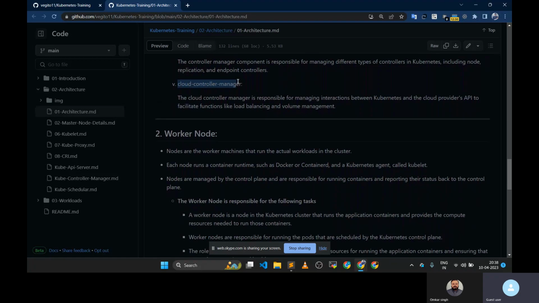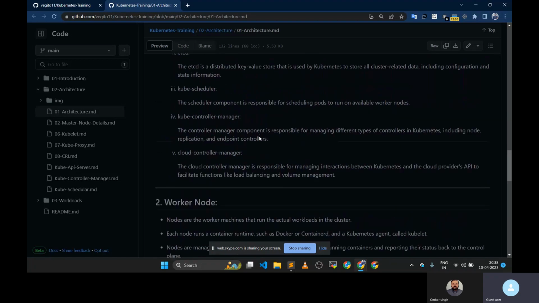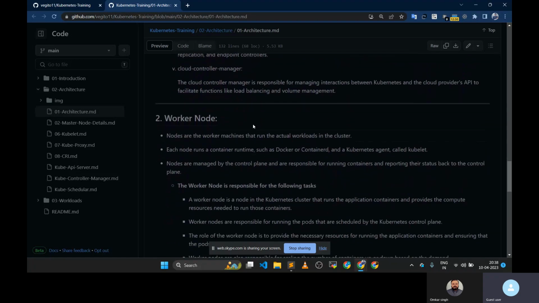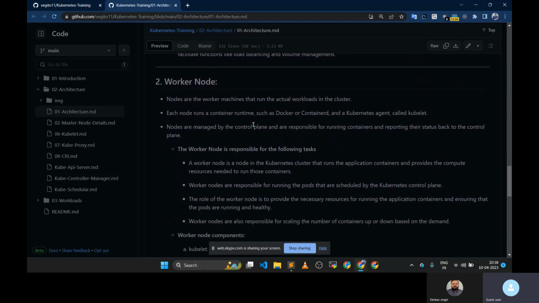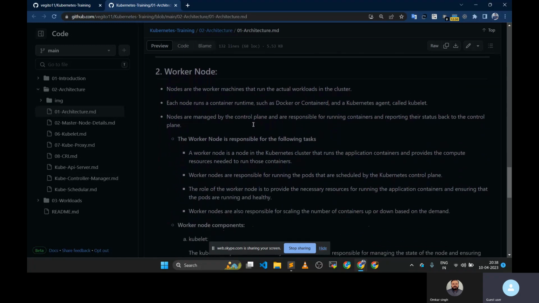And this thing we can skip. It is not for bare metal. This is not that important. So that is the role of the master node components.